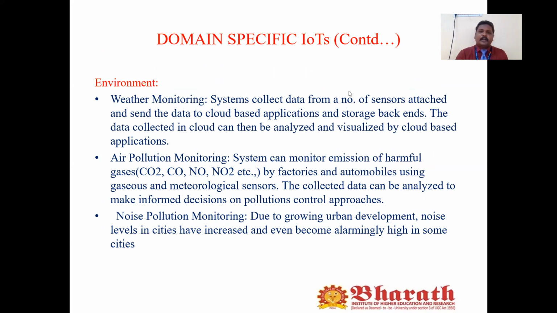The system collects data from a number of attached sensors and sends the data to cloud-based applications, which also store it in the backend. Any kind of backend can be used. Once the data is collected in the cloud, it can be analyzed and visualized by the cloud-based applications.